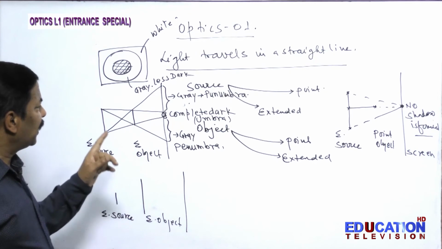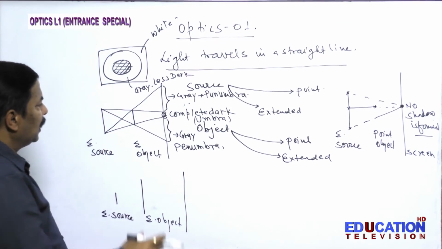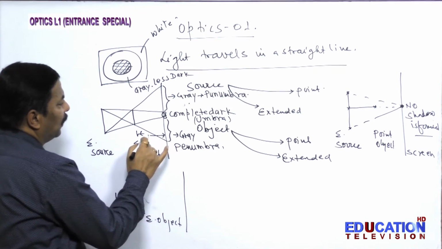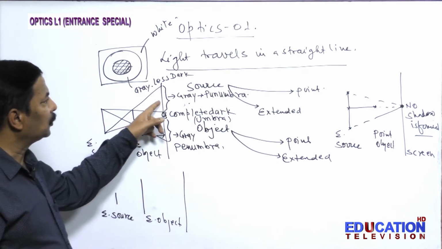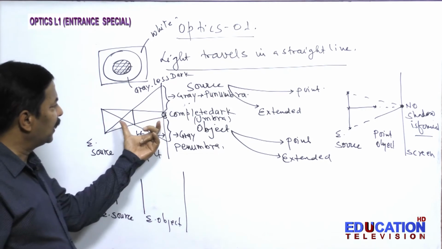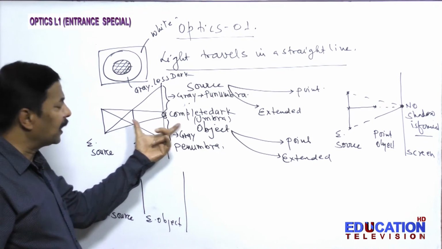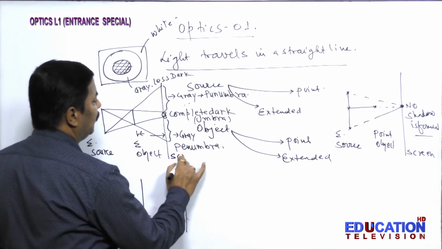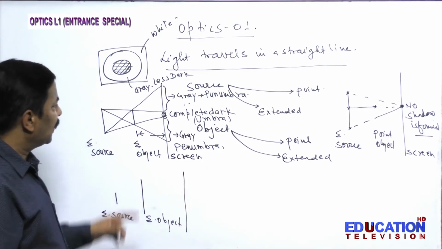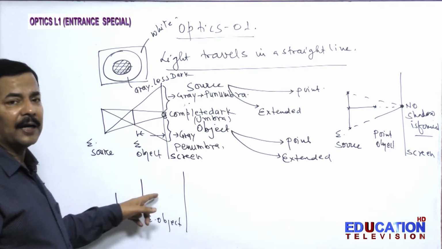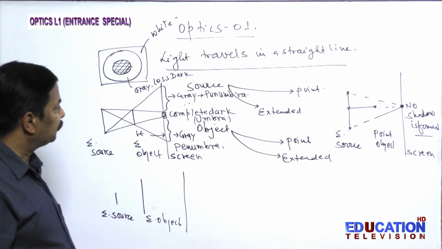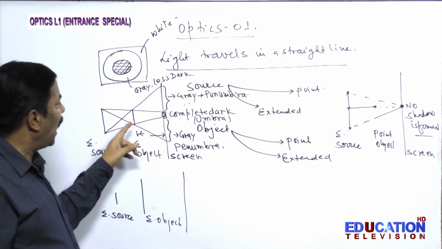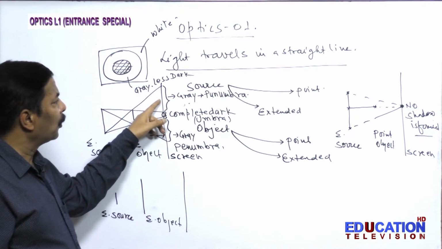Now the main question that can be framed from here: if we decrease the distance, then what will happen to the dark portion and what will happen to the gray portion? And if we increase the distance between object and screen, what will happen? The same analogy can be applied here. Here you see, the central portion is completely dark, that is the umbra, and the penumbra is the gray portion.